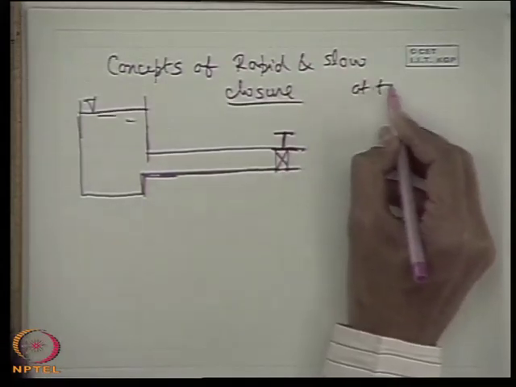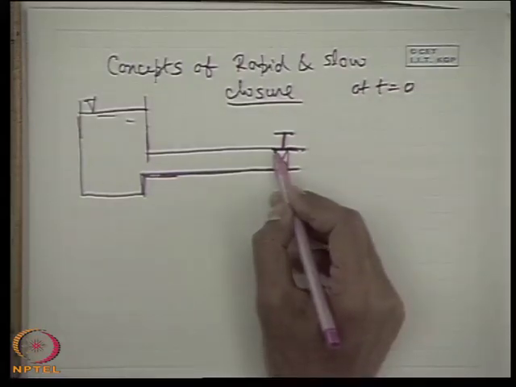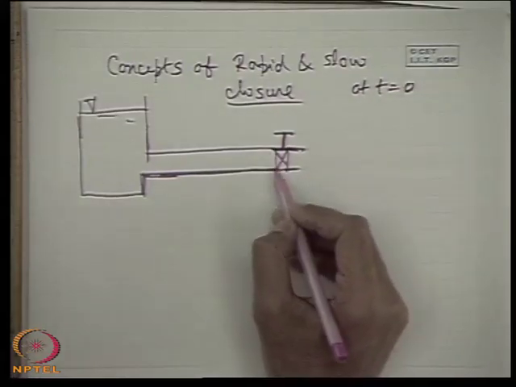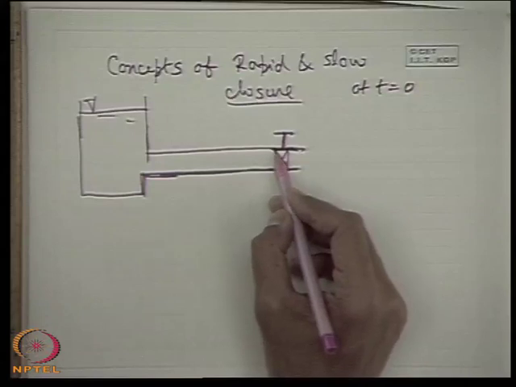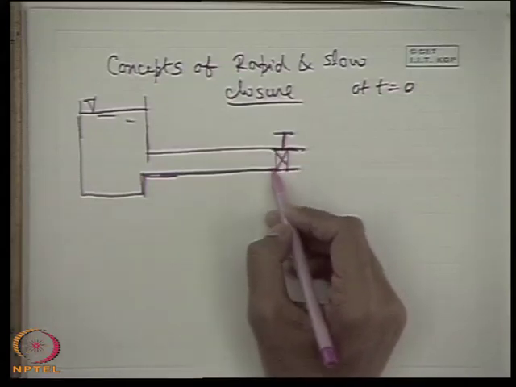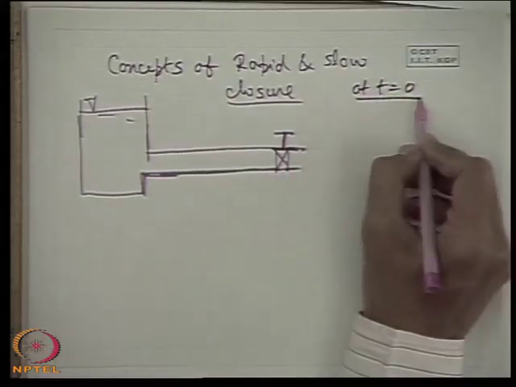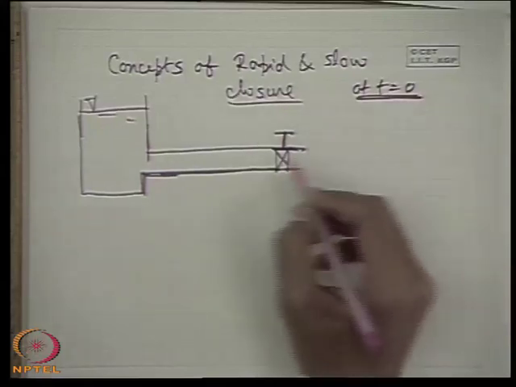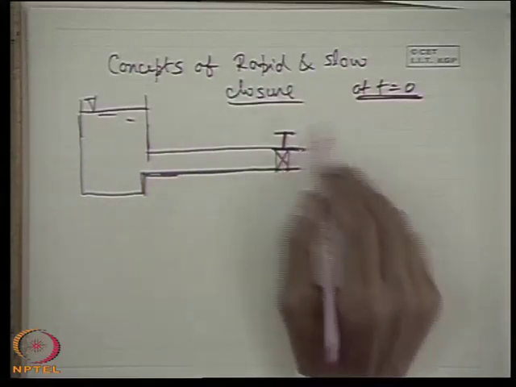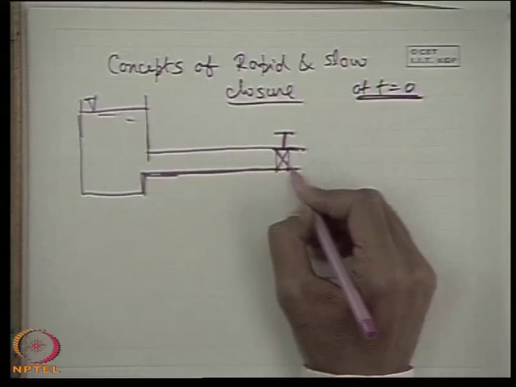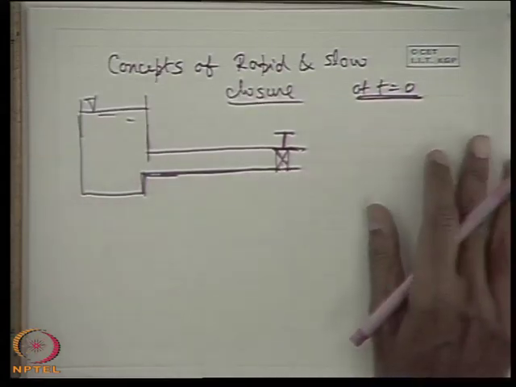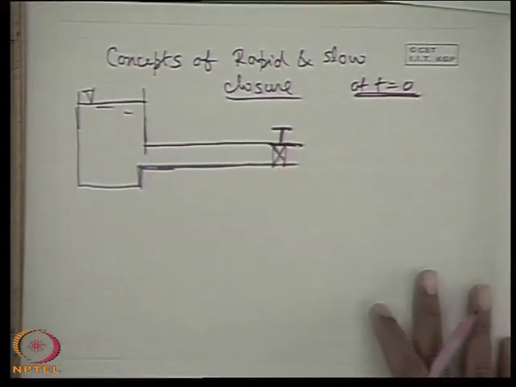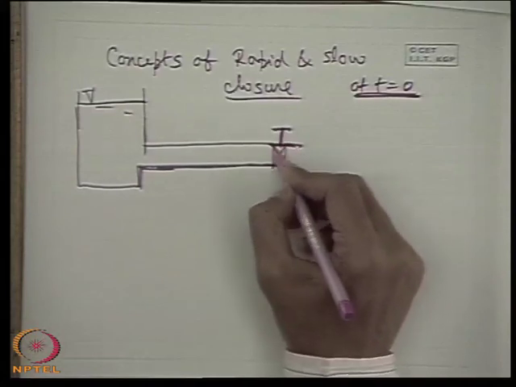That means at t is equal to 0, we start telling that the decompression of the fluid adjacent to the valve has taken place. That means the pressure wave has started moving from the valve end just at t is equal to 0, which means we consider at t is equal to 0, the valve is completely closed. But the complete closure at t is equal to 0 is impossible. There is always some finite time taken for the valve to close.